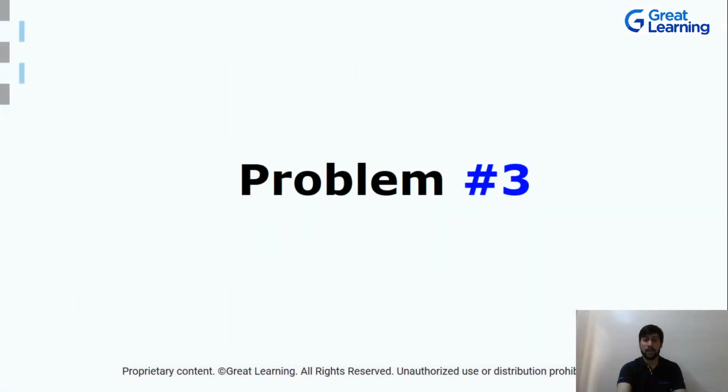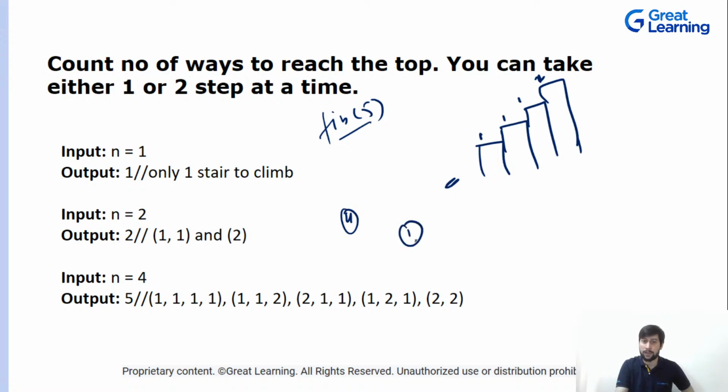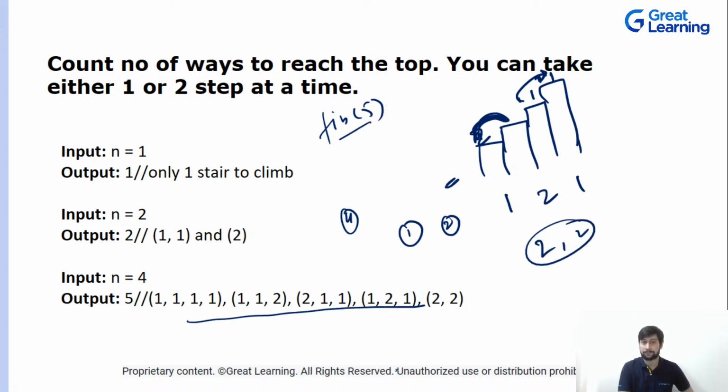Okay, cool. So now in problem 3, what is happening? This is your staircase, and if n is equivalent to 4, that means you have 4 stairs. You can take 1, 1, 1, and 1. This is one way. You can take 1 and 1, then directly 2 jumps. This is the second way. You can take 2 jumps first, and then 1 and 1. You can take 1, then 2 jumps, then 1. You can take 2 and 2 at the end. So the total number of ways is 5.